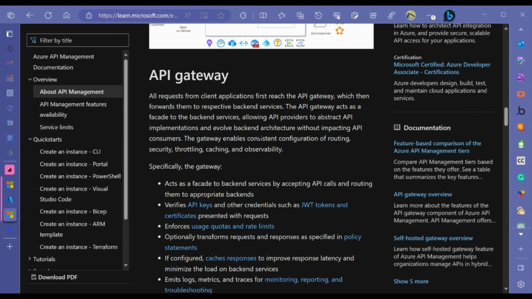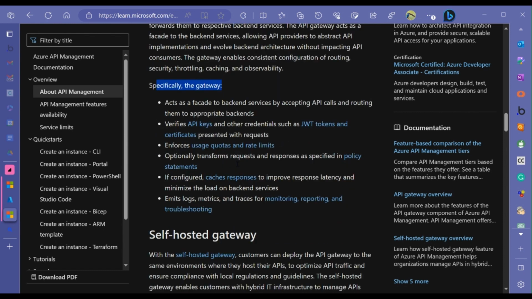The gateway enables consistent configuration of routing, security, throttling, caching, and observability. Especially, I like that word, the gateway, okay, acts as a facade. We just mentioned that, by accepting API calls and routing them to the appropriate backends.